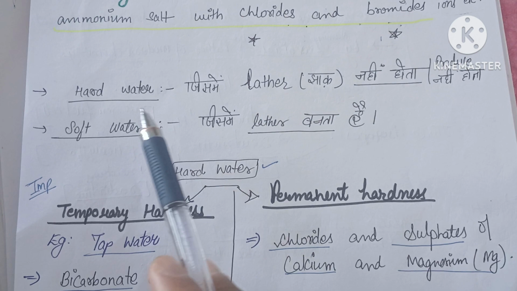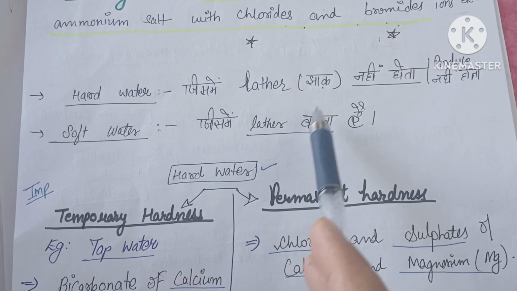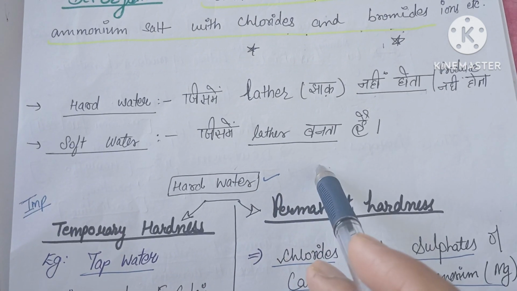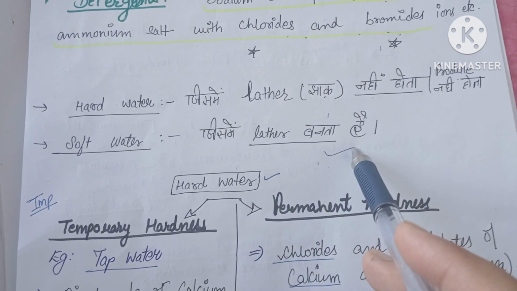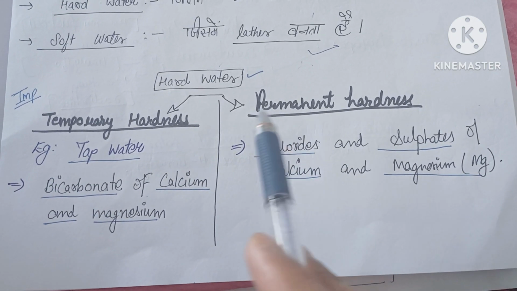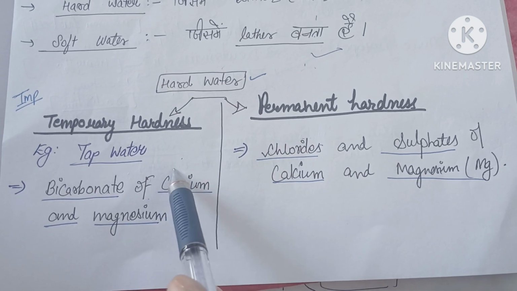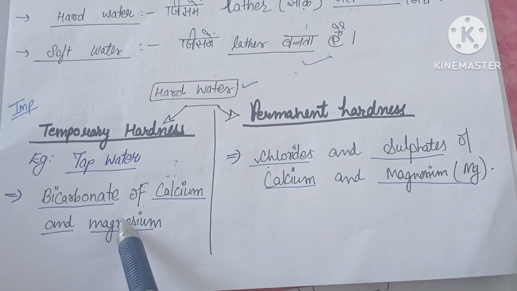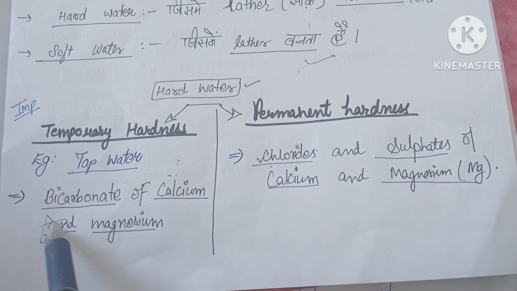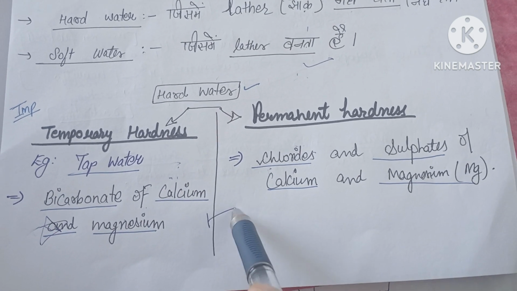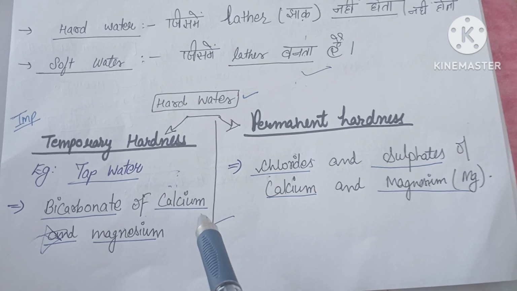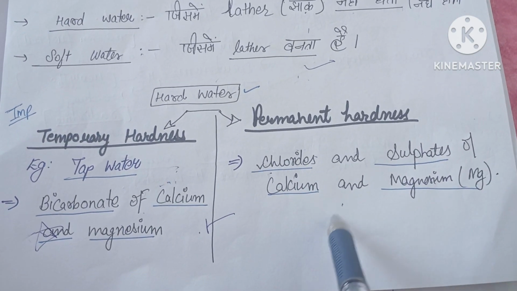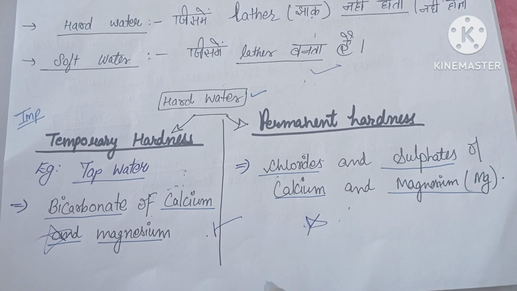And hard water and soft water. Hard water is water in which lather, that is foam, does not form. And soft water is where lather is produced. Hard water is also of two types: temporary hardness and permanent hardness. Temporary hardness, like tap water, is due to bicarbonates of calcium and magnesium, and chlorides or sulfates of calcium and magnesium cause permanent hardness.